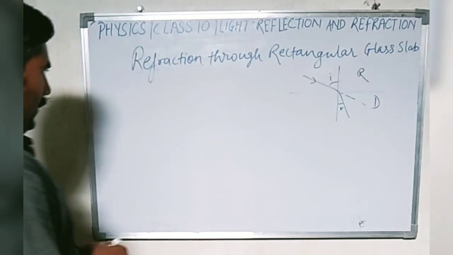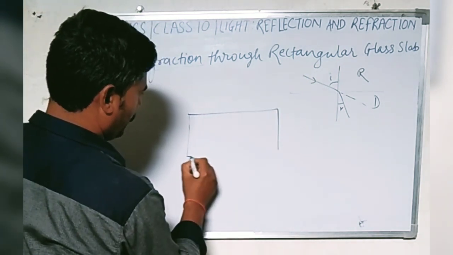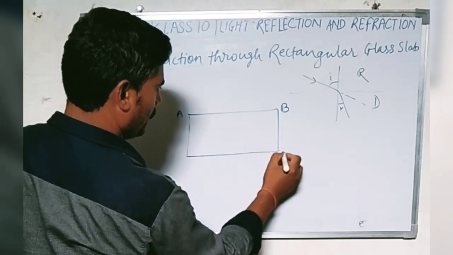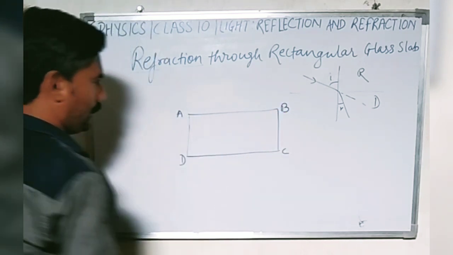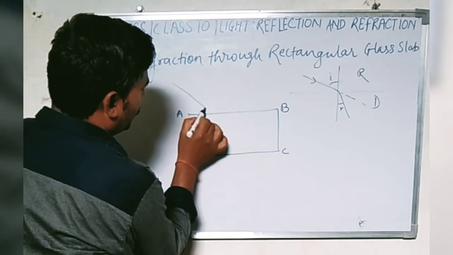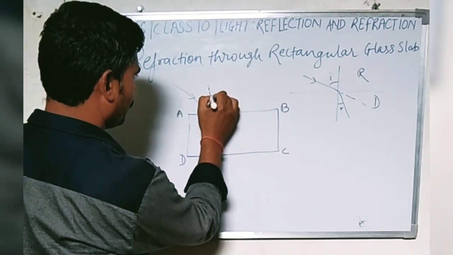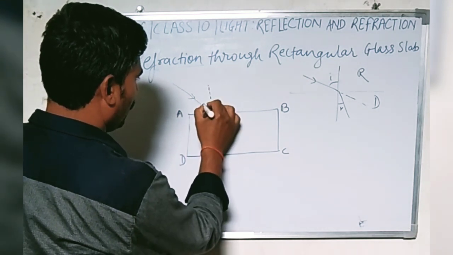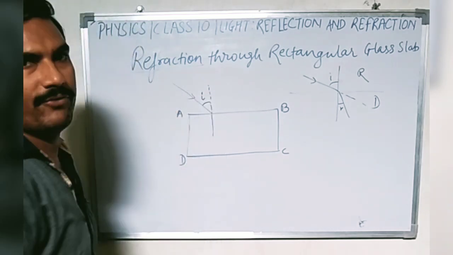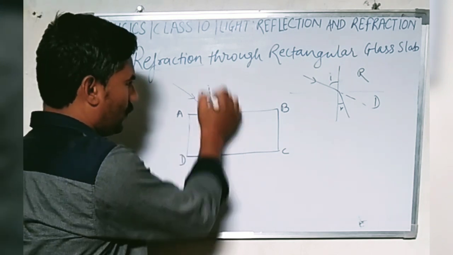So, rectangular glass slab, we have this A, B, C, D. There is a ray of light which strikes on this surface AB, forms angle of incidence I. This is normal.